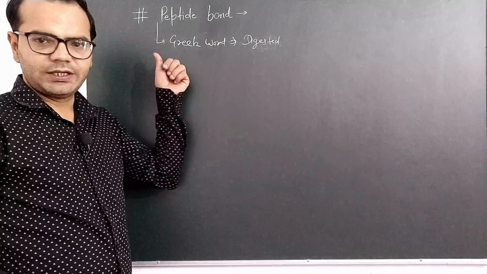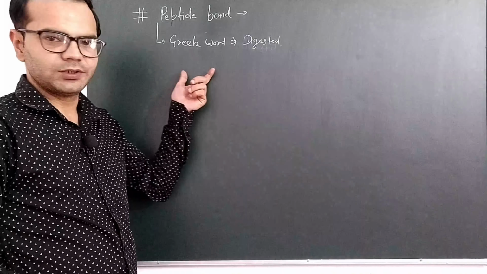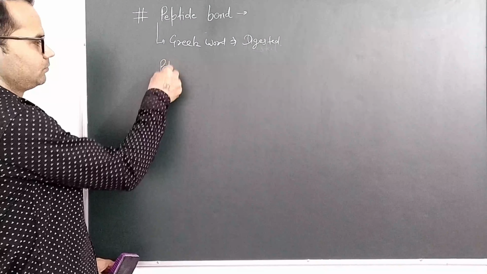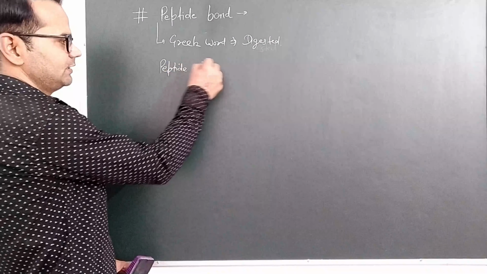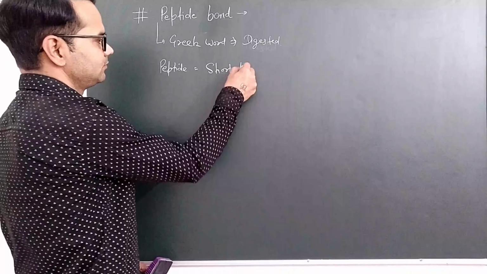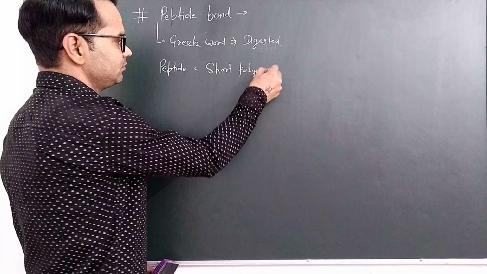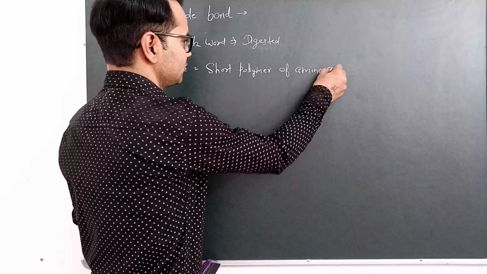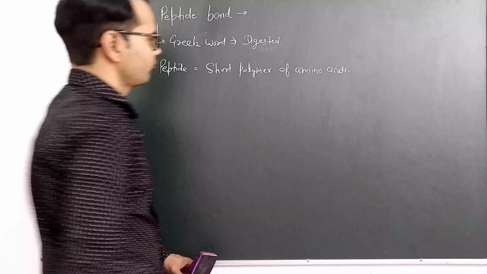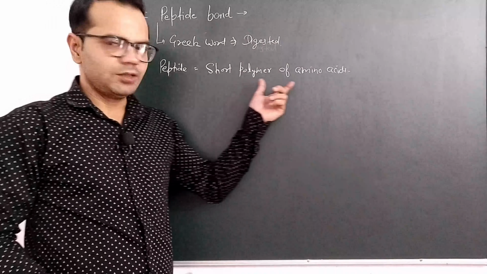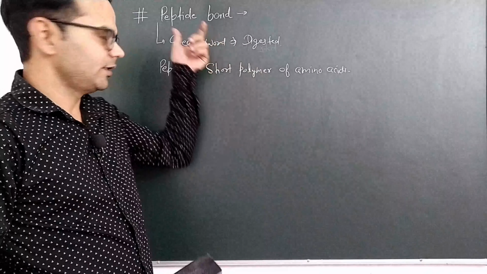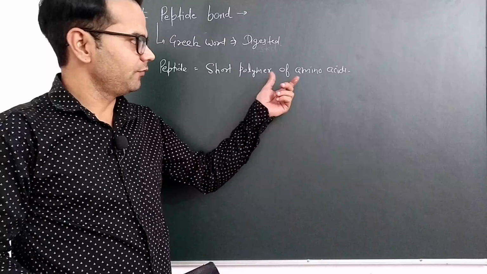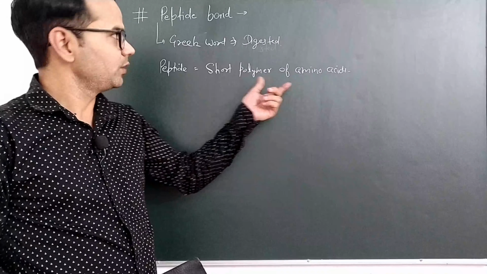And in short we can say a peptide is a short polymer of amino acids. So a peptide bond is formed between amino acids, and we require alpha amino acids to make a peptide bond.